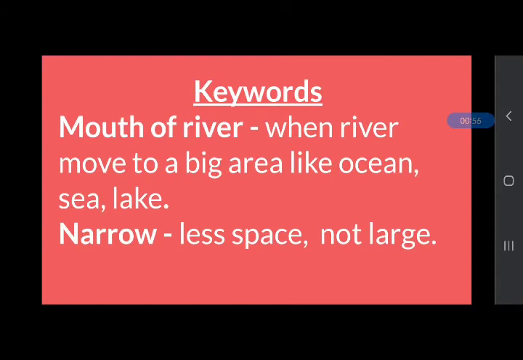Here are some keywords. Mouth of river means when a river moves from a small area to a big area, like an ocean, lake or sea. And narrow means less space or not large. For example, narrow roads where not many vehicles can enter.